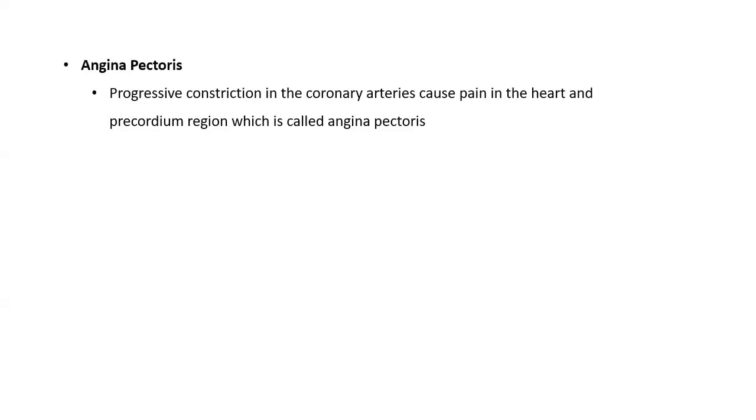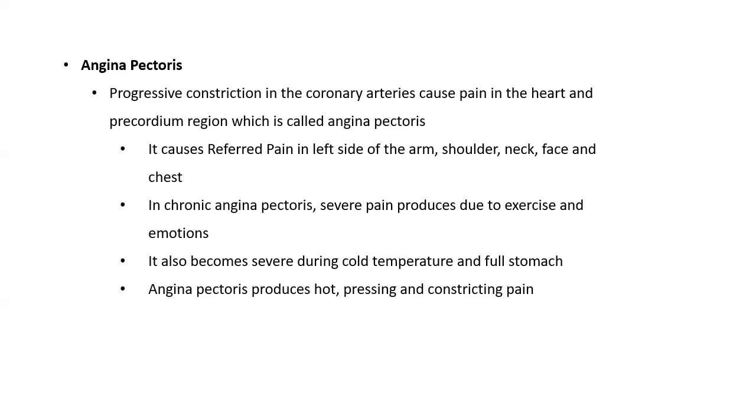What is angina pectoris? Whenever there is a progressive constriction in the coronary arteries, it causes pain in the heart and in the area surrounding the heart, which is called the precordium region. The pain produced in angina pectoris is a rapid pain. It is a type of rapid pain which occurs on the left side of the arm, shoulder, neck, face and chest. In chronic angina pectoris, the pain becomes severe due to exercise and emotions. It also becomes severe during cold temperatures. Angina pectoris produces hot, pressing and constricting pain in the area of the heart and its surroundings.